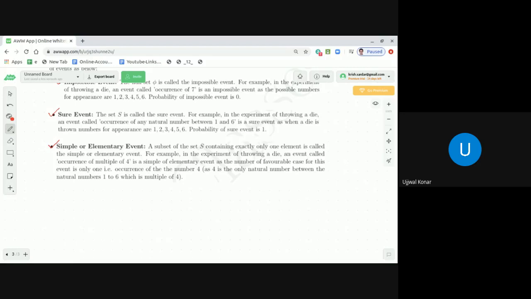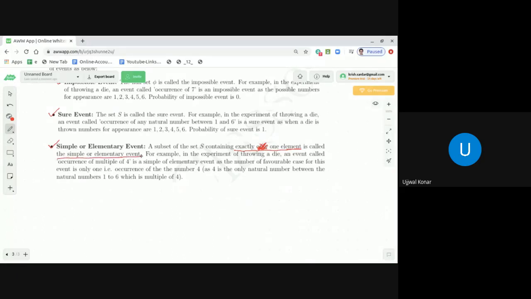So now let's come to the set theoretic notation and definition. A subset of the set S containing exactly one element is called the simple or elementary event. We don't need to mention "only"; exactly one element is sufficient.